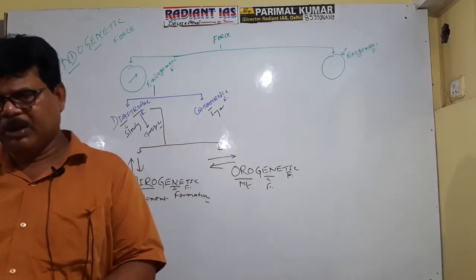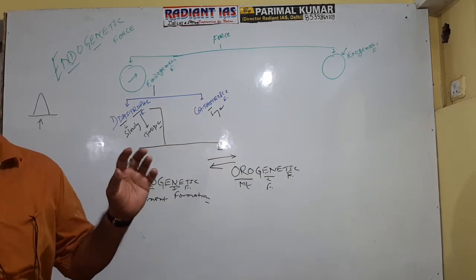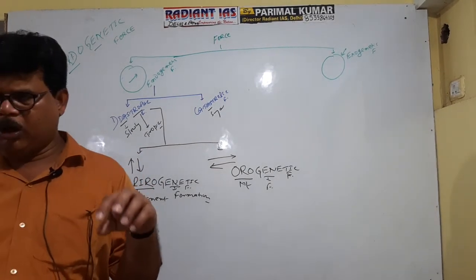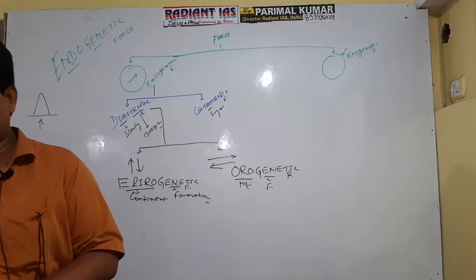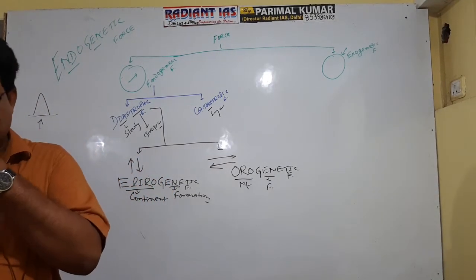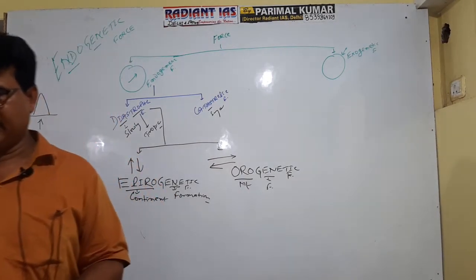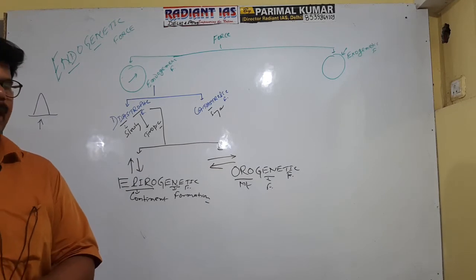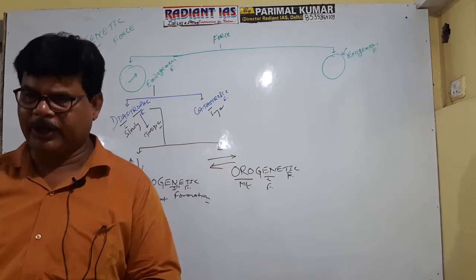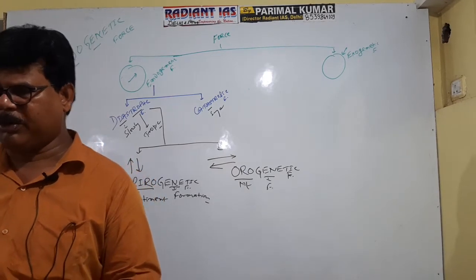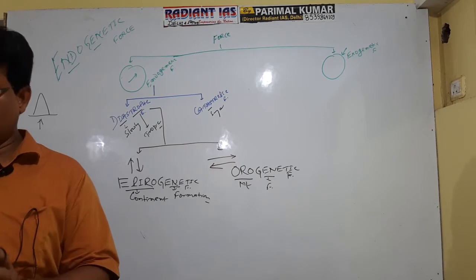Vertically acting force is referred to as epirogenetic force. The term is derived from epiros plus genetic. Epiros means continent and genetic means formation. So that's why vertically acting force can be referred to as continent building force. On the other hand, horizontally acting force is referred to as orogenetic. Oro means mountain, genetic means formation, so horizontally acting force can be referred to as orogenetic force.